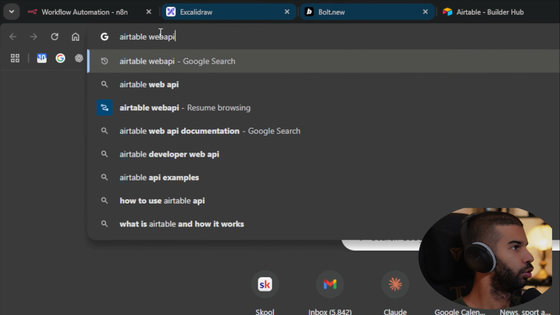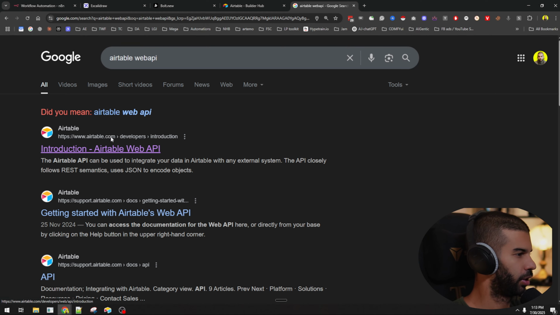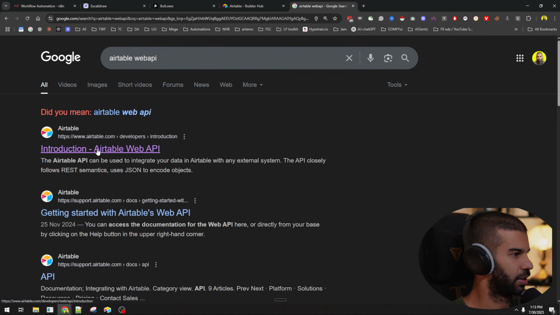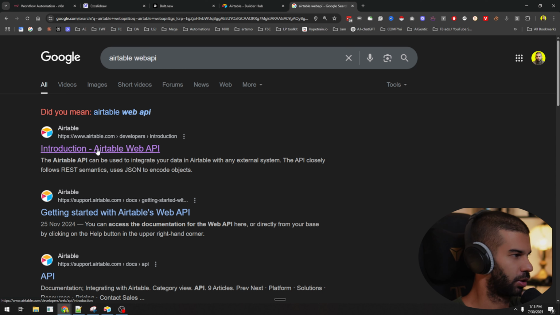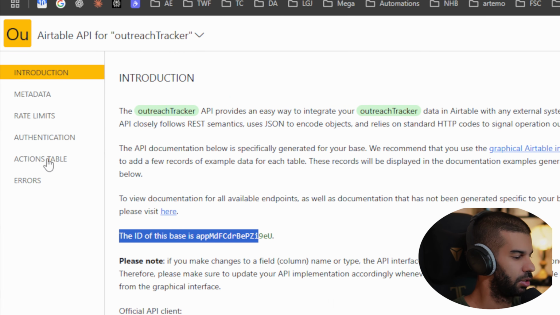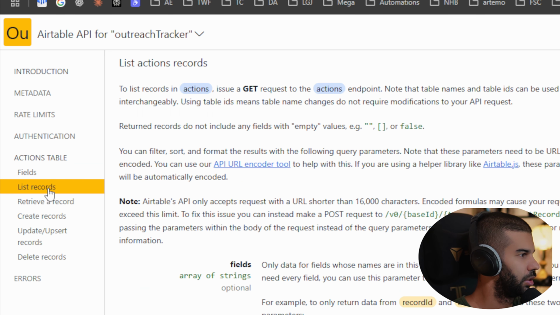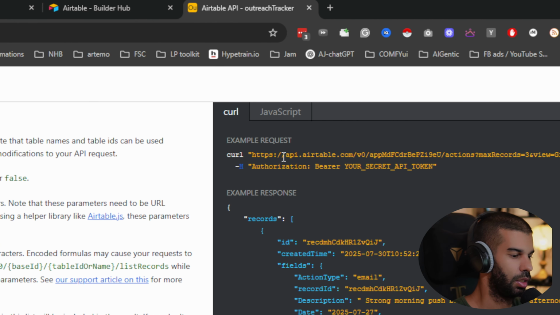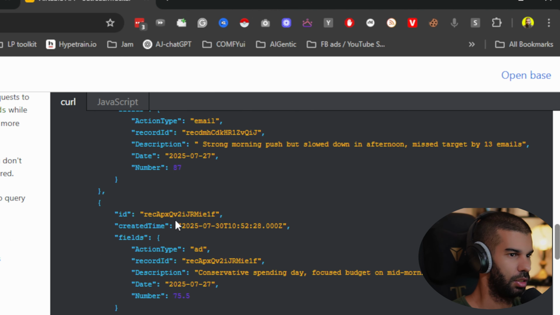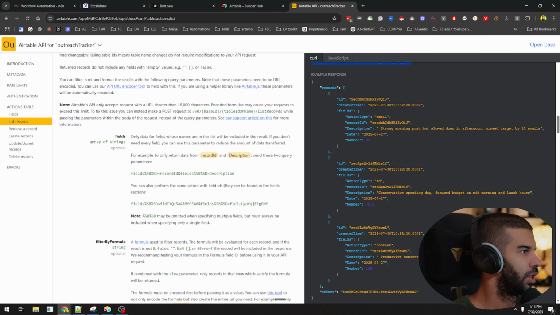The next thing I'm going to do is go to Airtable Web API, and if you Google this, you'll get this right here. So at airtable.com developers introduction, you get access to your complete information when it comes to all the databases that you have. And once you find your database, you'll have the ID of the base right here. And then you also have the tables right here. In my case, I have the actions table. So if I click on that, I get the ID for this table. And what I'm interested in is the list records right here, because this will be how Bolt will be able to make a request and the sort of response it can be expected to get. So this is the information I need to provide to Bolt.